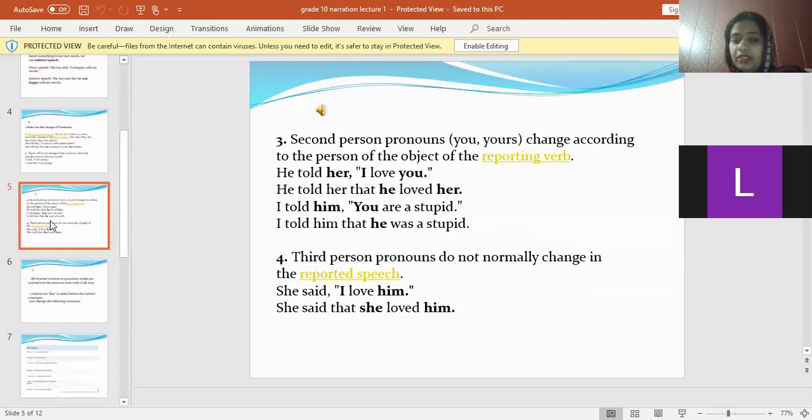That is the second person pronoun. We have already discussed it in the first example as well. The second person pronouns you and yours change according to the person of the object of the reporting verb. The first person pronoun changes according to the subject, and the second person pronoun changes according to the object.